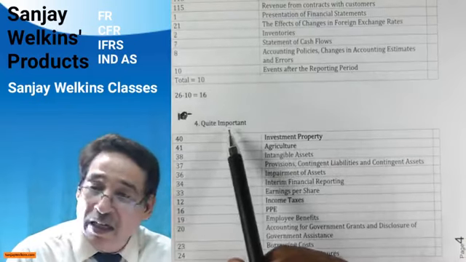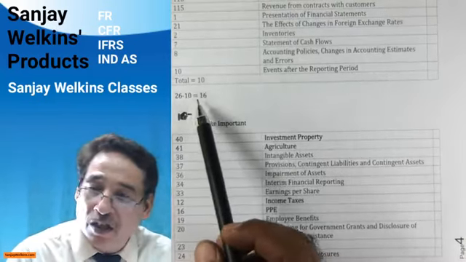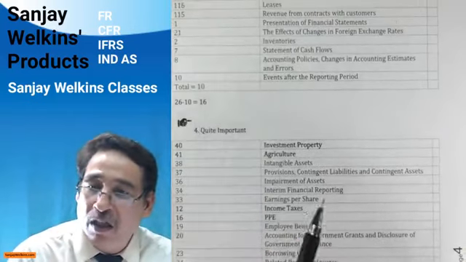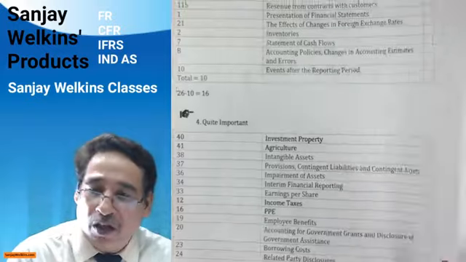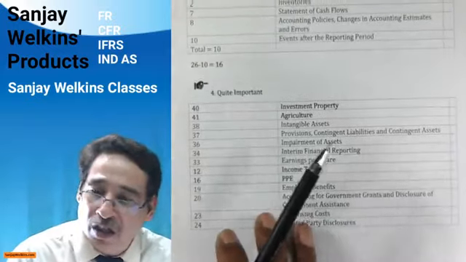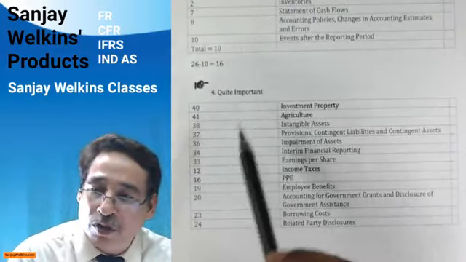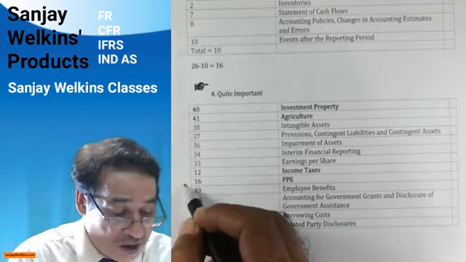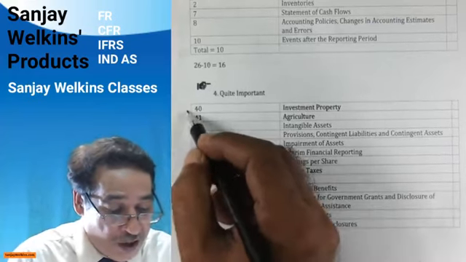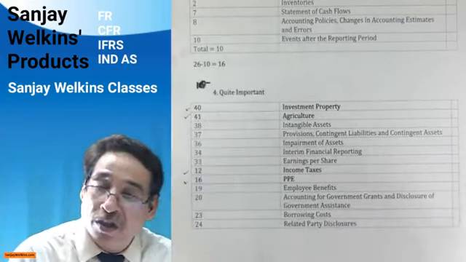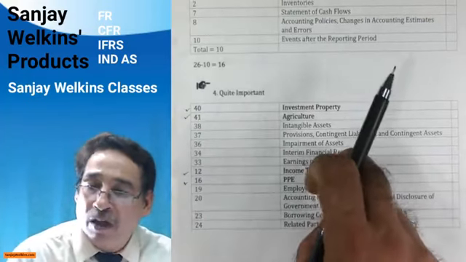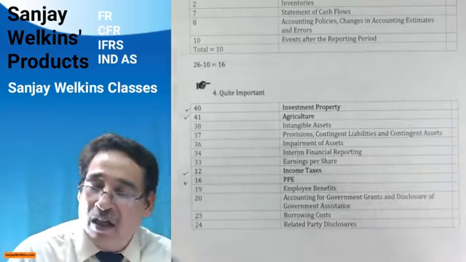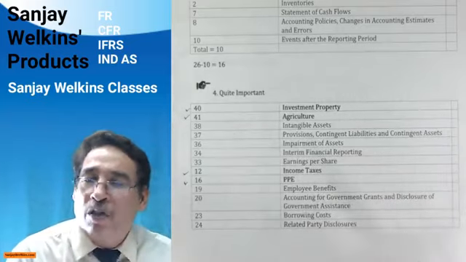So now, next in line, out of 26, 10 we will have to actually do, no doubt about it. So we are left up with now 16, and the next set I have written is quite important. In fact, under this set I have kept 13 standards, and out of those 13 standards you need to do the standards which I have written in bold. For example, 16, 12, 40, and 41. These are the four standards which you will do first out of the remaining section, and whatever remaining standards are there are absolutely in line with your existing standards.